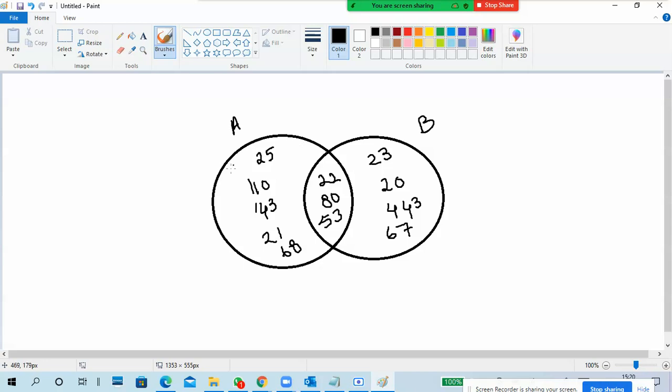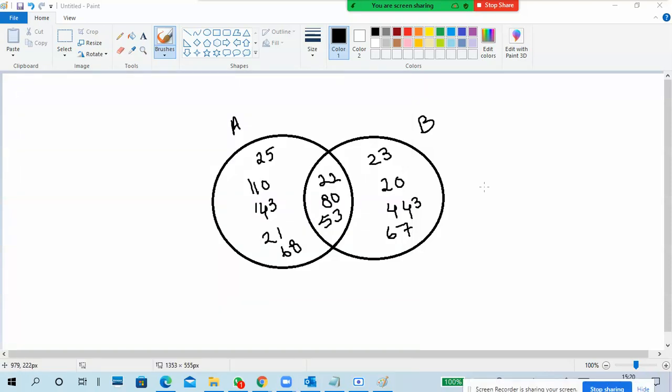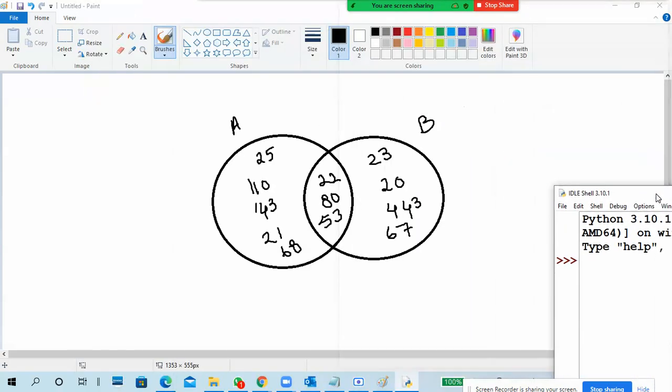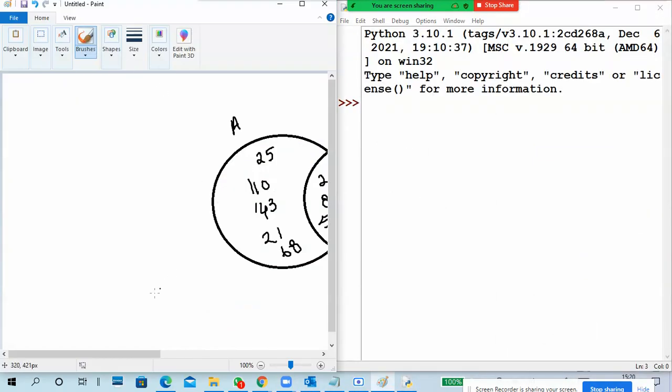So what I'm going to do is create two sets, set A and set B. How to create? First of all, go to IDLE, open it, and split the screen.